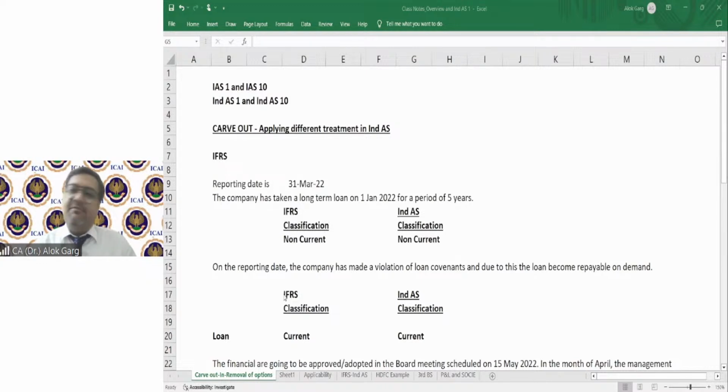In IFRS, it will remain current, right? In the next year, it will become non-current, but in the current year, it will become current. Sujay is saying if the condition is present on the balance sheet date and it is confirmed before approval, then it is an adjusting event. You are right. Okay.